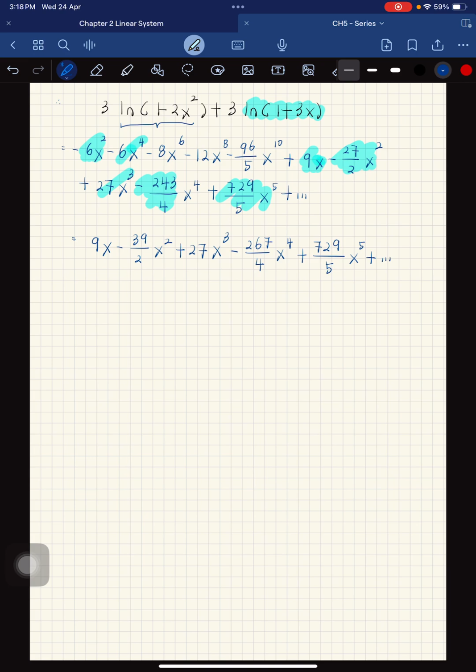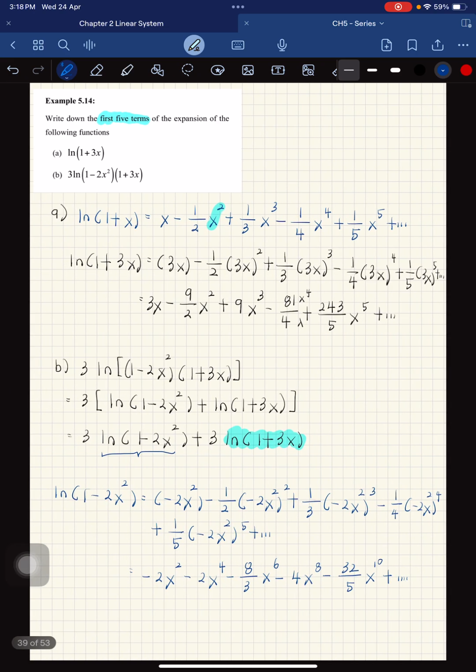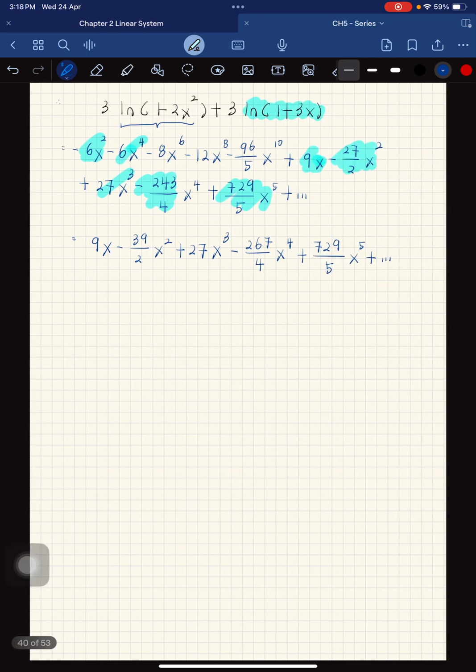So this is the answer. The other ones, the powers of 6, 8 and 10, you just ignore because the question asks just for the first 5 terms. Okay, so this is the answer for B.